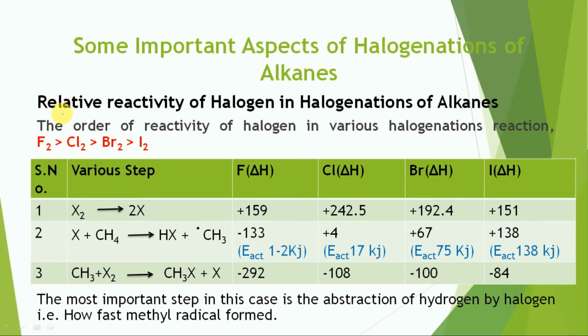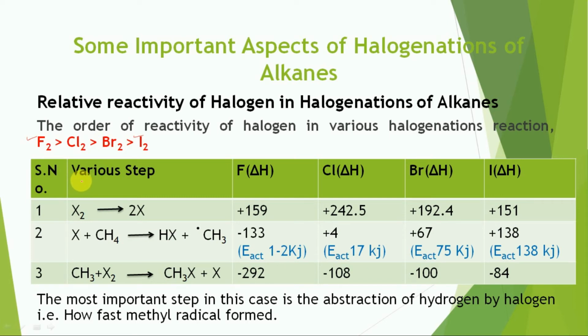The order of reactivity of halogens in various halogenation reactions of alkanes has been found to be: fluorination occurs at a very fast rate, while iodination occurs very slowly. In fact, it has been reported that the iodine reaction does not seem to occur at all.